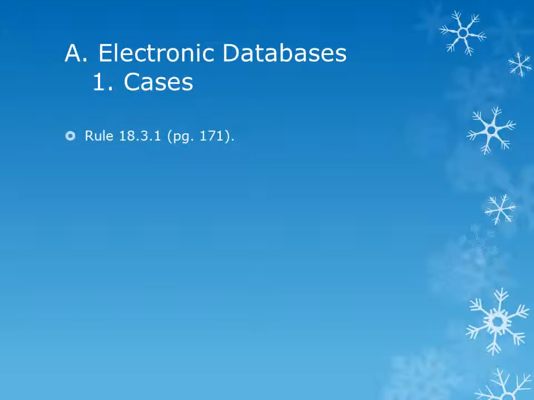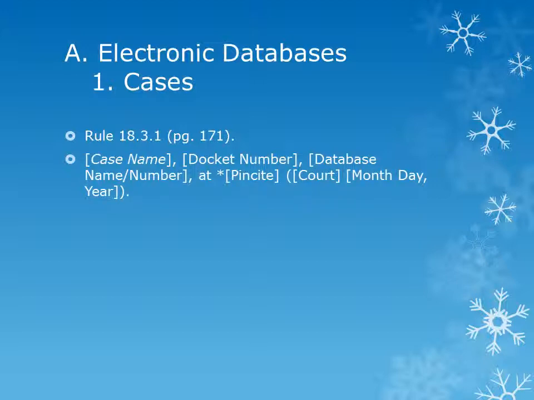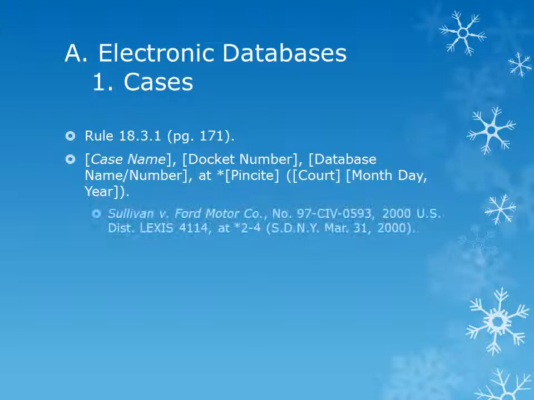First, let's discuss how to cite to cases contained within electronic databases. Rule 18.3.1 on page 171 will help you with this. If the case you wish to cite to is not published in a reporter, then you should cite to a widely used electronic database, such as Westlaw or LexisNexis, that does contain that case. Your citation should include the following information in this order: the case name, the docket number, the database identifier and number of the case, if any, your pin site, the court name, and the full date of the court decision.